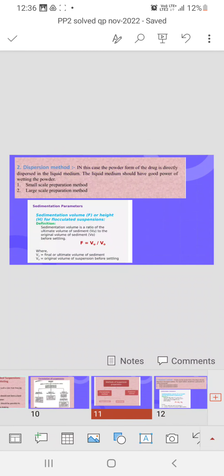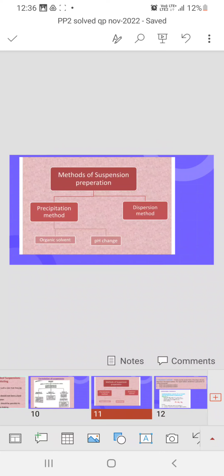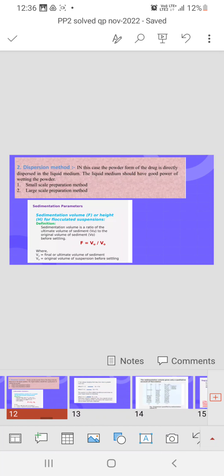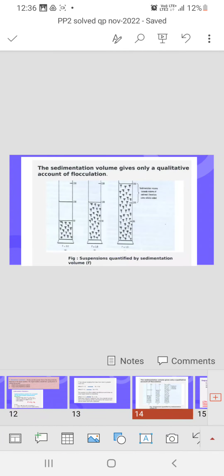Then you have to write the methods of suspension preparation, how you prepare. One is the precipitation method, the other is the dispersion method. Particularly here I explained the dispersion method, go through that. Then sedimentation parameters: in that you have to write sedimentation volume, and all this theory you have to maintain.